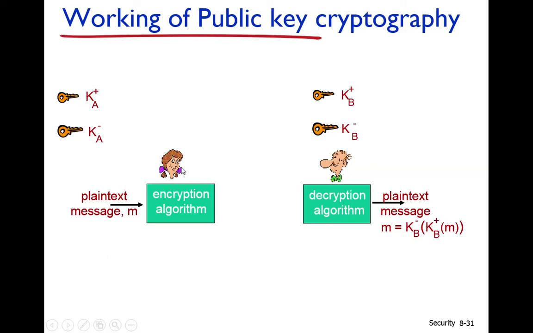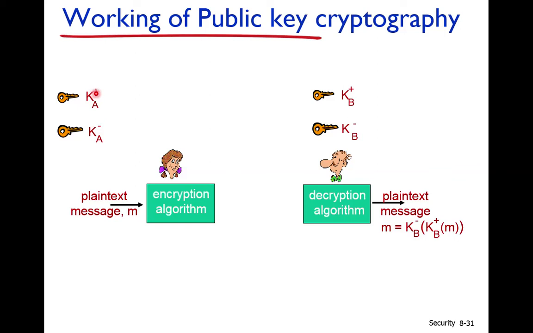First of all, Alice and Bob both generate keys. For example, Alice generates two keys, K plus A and K minus A. Similarly, Bob also generates his own two keys, for example, KB plus and KB minus. When these two keys are generated by Alice, they are not generated randomly.